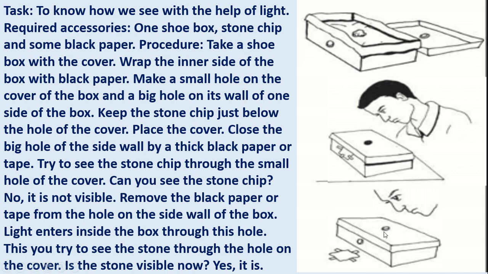So this experiment proves how light helps us to see any object. When the black paper or the tape is removed, light enters the hole and the stone chip kept in the box is lit, and that light is reflected back to your eye and you can see the stone chip.